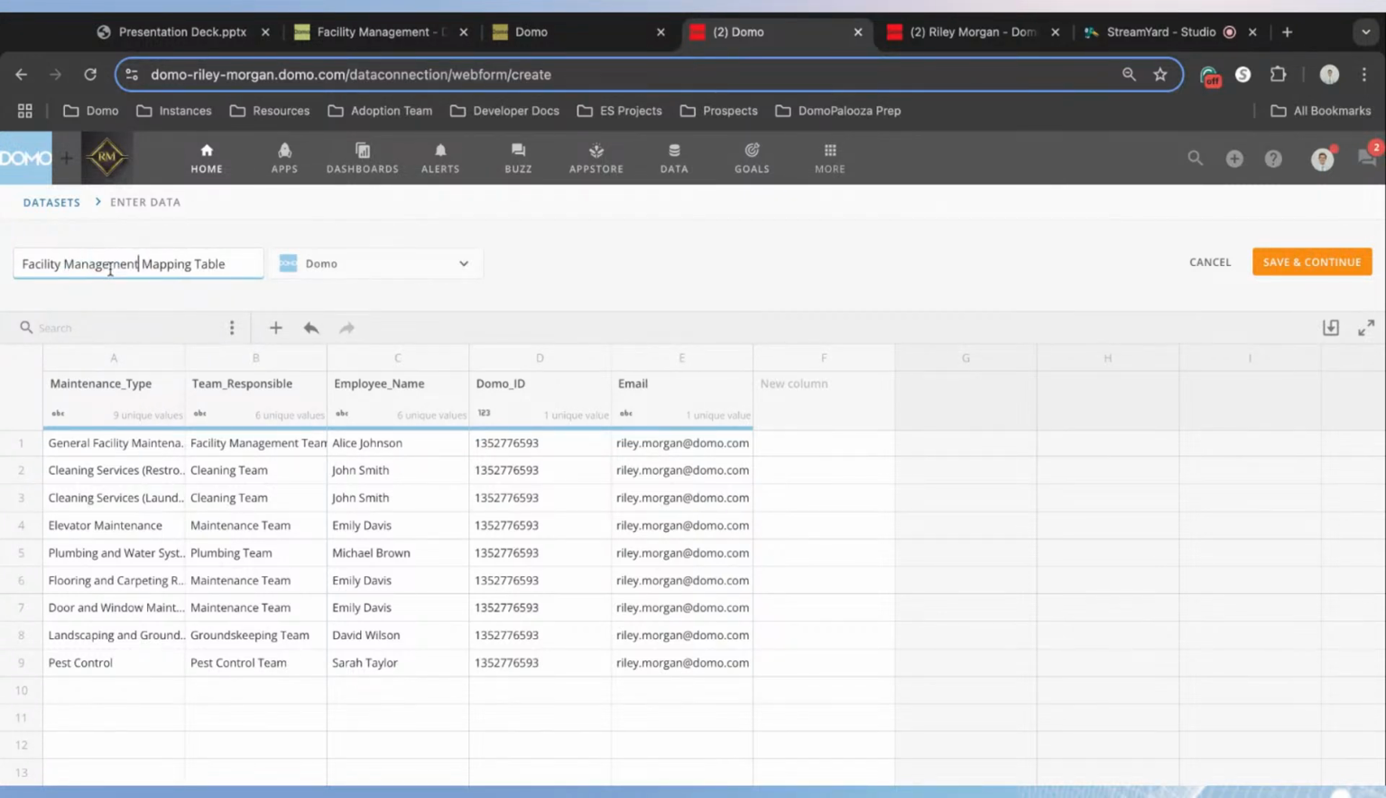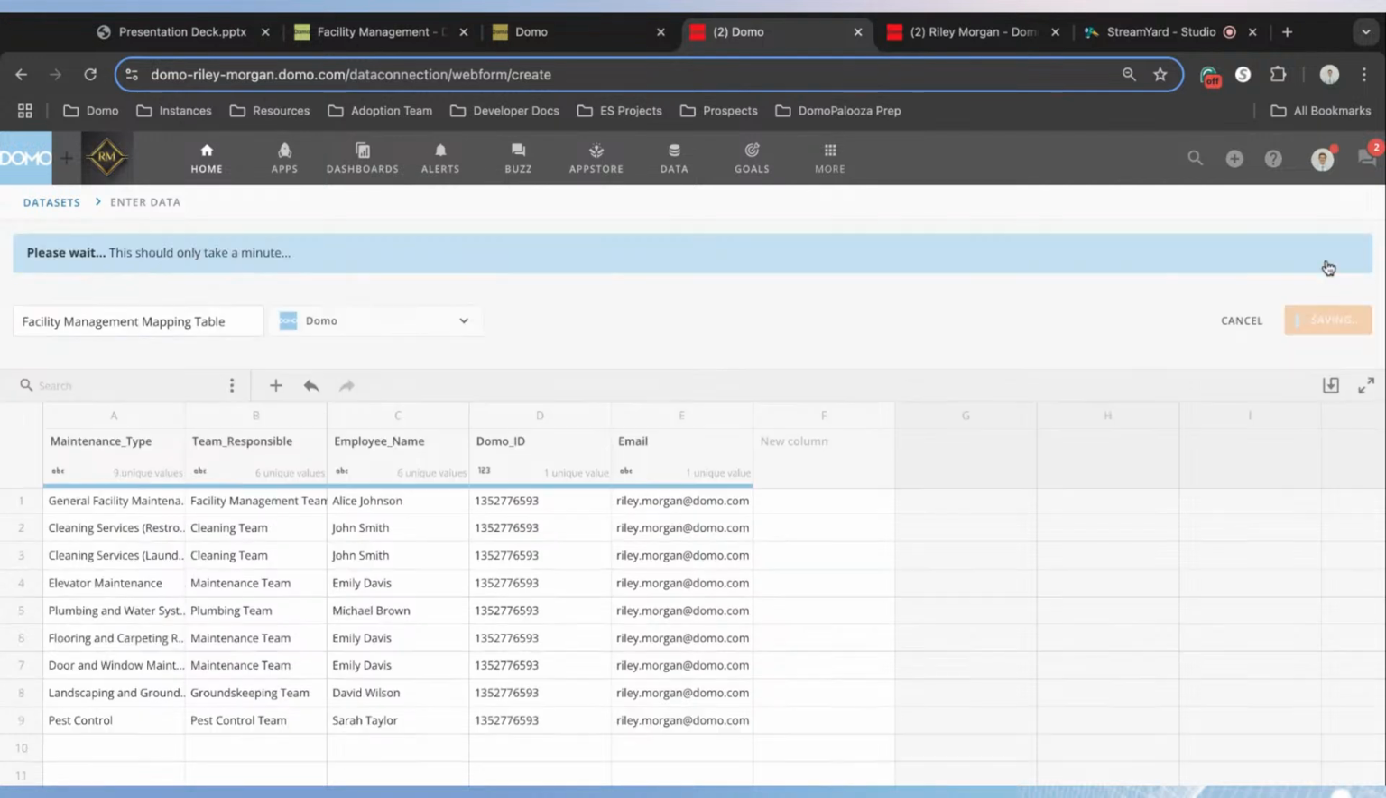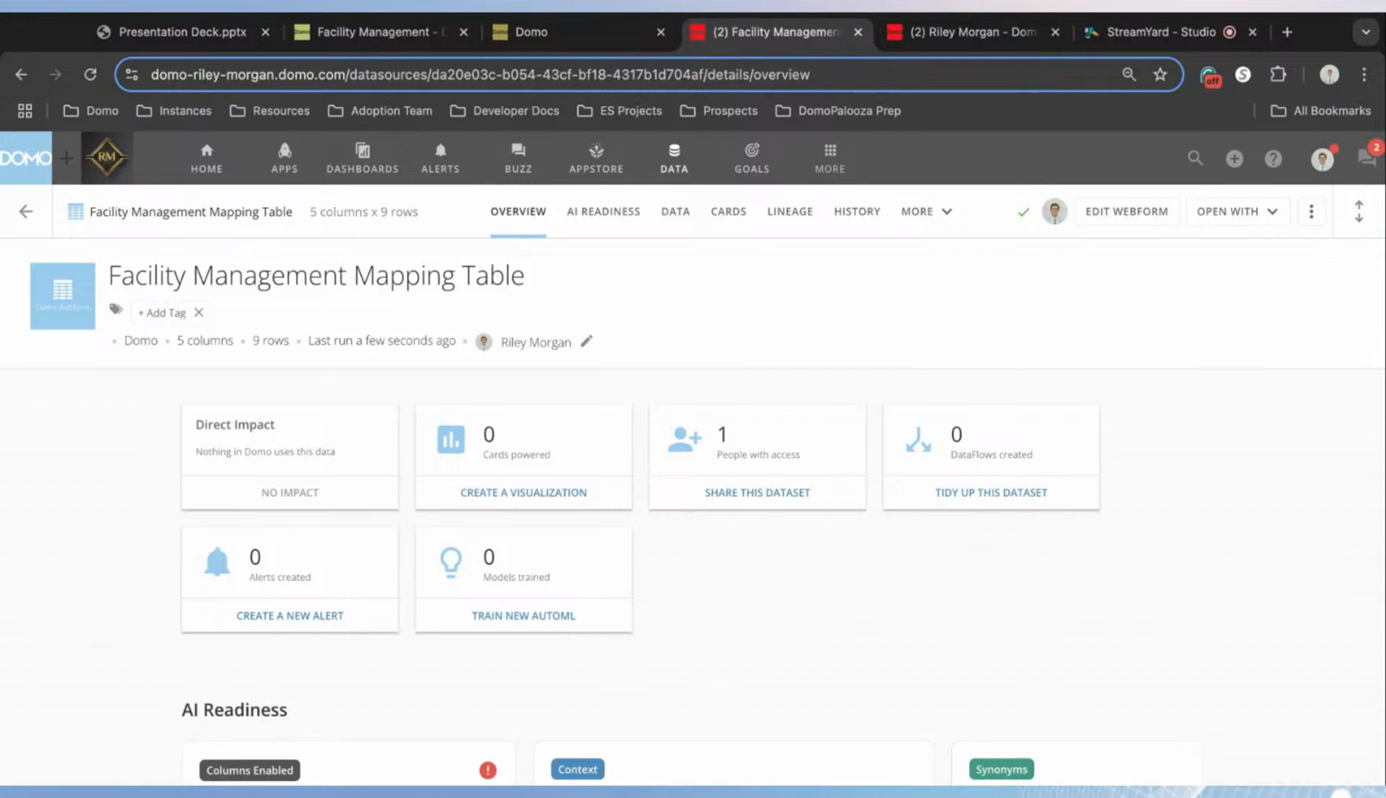And use autocorrect here. And save and continue. Now, we're going to use this table as a way to help our workflow, or our business automation tool, to determine what individual on our team is responsible for what tasks. So having this table really will help us as we start to orchestrate who's responsible for what in this solution.